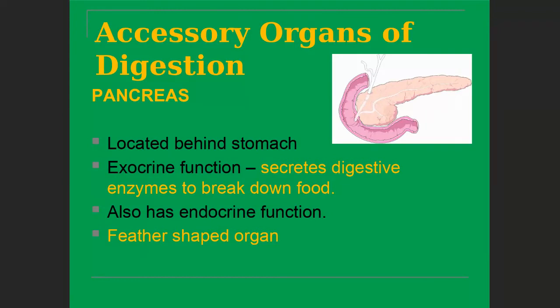If we discuss the accessory organs of the digestive system, the pancreas is located behind the stomach. Its function is exocrine: it secretes digestive enzymes to break down the food. Its function is also endocrine, and it is a feather-shaped organ.